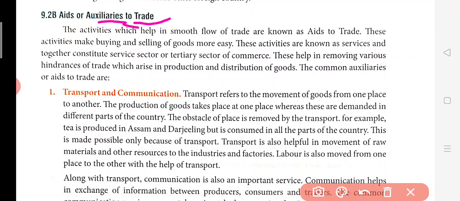Same way, if anything wrong happens in the company, suppose somehow the goods in the company catch fire over there, so what can we do? If the goods will be burned, then it will be like a loss for us. So what we can do in this case, we can simply take insurance. What type of insurance? General insurance.